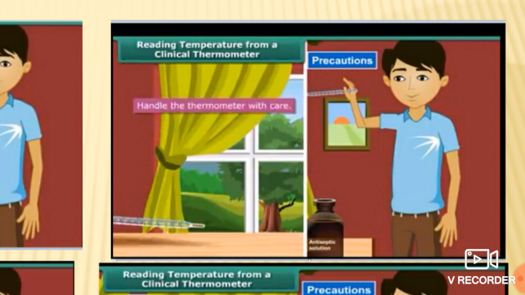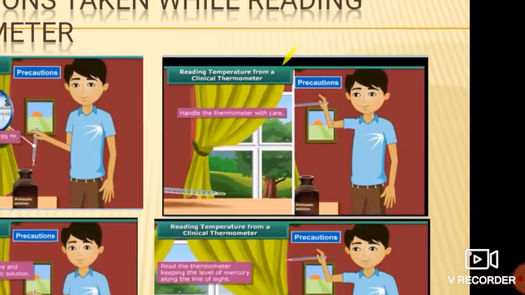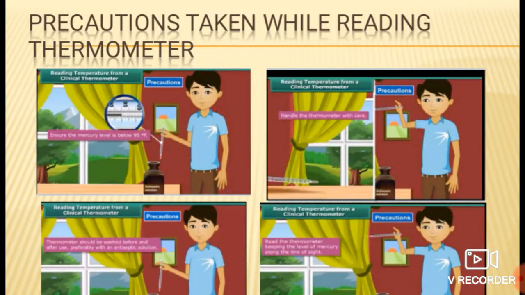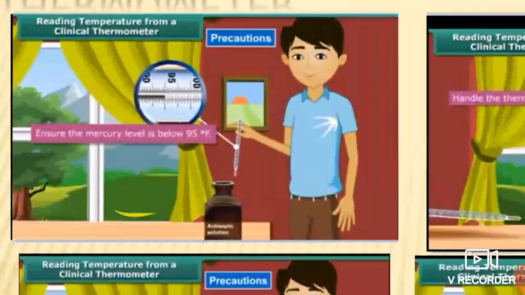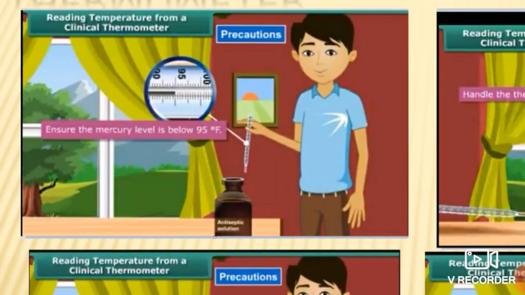Also make sure that the mercury level is below 35 degrees Celsius, or if it is the clinical thermometer, it is below 95 degrees Fahrenheit. Before we use it, if it is the clinical thermometer, we have to ensure that the mercury level is below 95 degrees Fahrenheit.